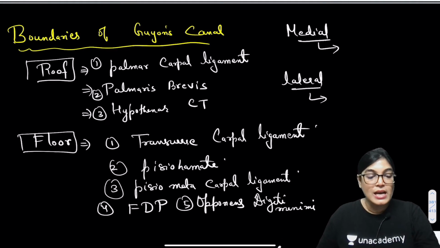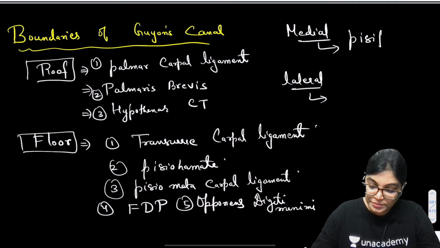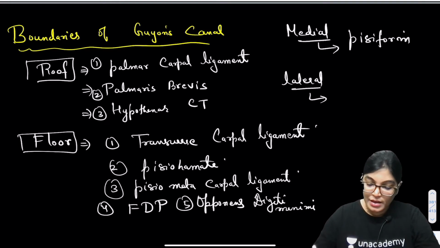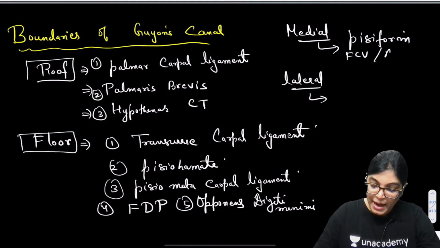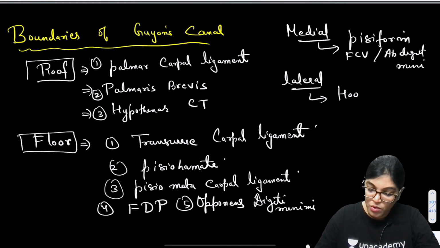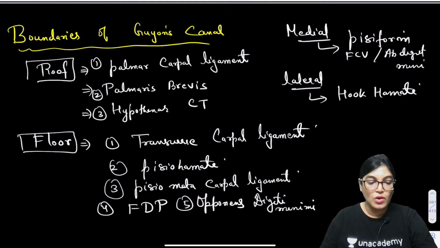The answer is medially it is bounded by pisiform bone, flexor carpi ulnaris and abductor digiti minimi muscle. On the lateral aspect, it is bounded by the hook of hamate, that is mainly forming its lateral aspect.